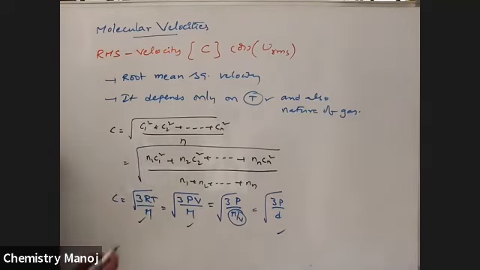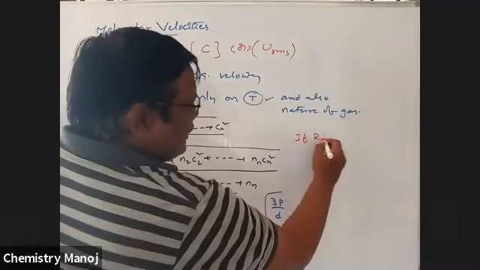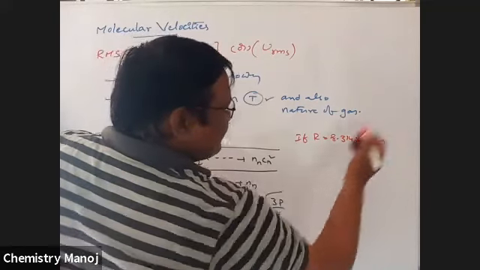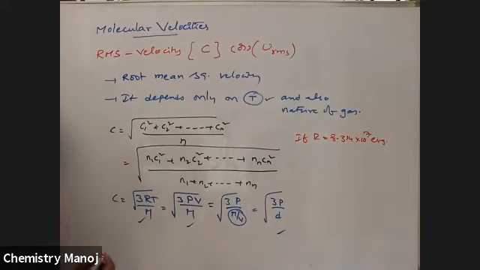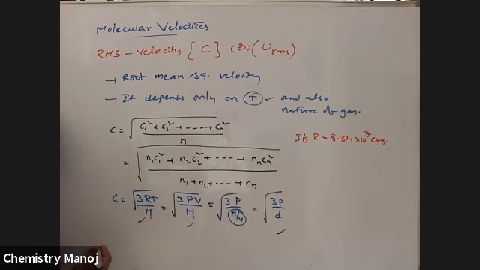So mind it, if R is equal to 8.314 into 10 power 7 erg, now I am going to replace the R value with 8.314 into 10 power 7. Erg is the CGS system unit of energy.